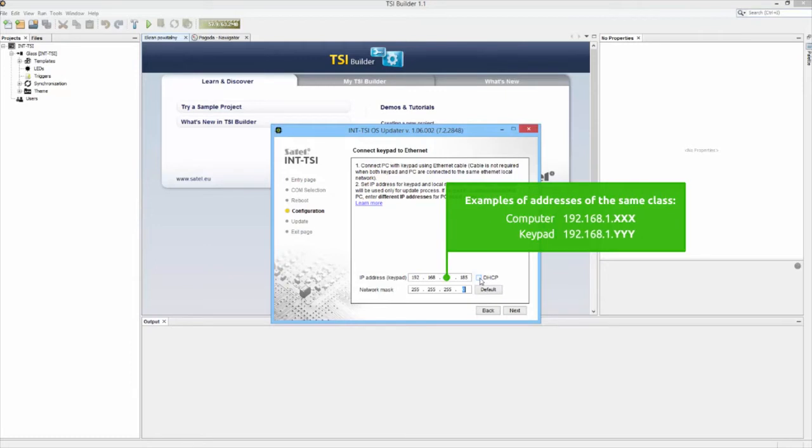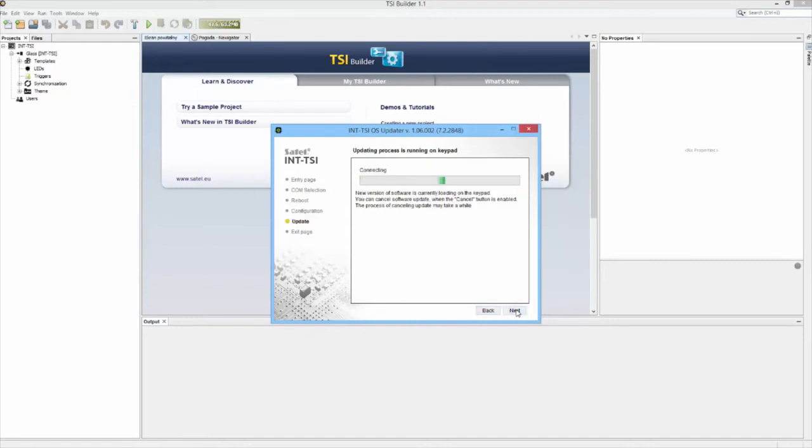Warning: in the case of direct connection to a computer, make sure that the address assigned to the keypad is in the same subnet as the computer address. After finding the keypad in the network, the configurator will start updating the operating system.